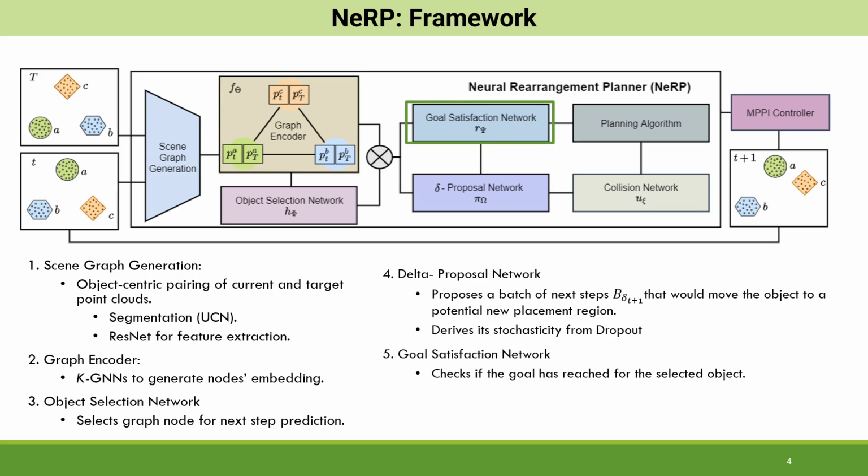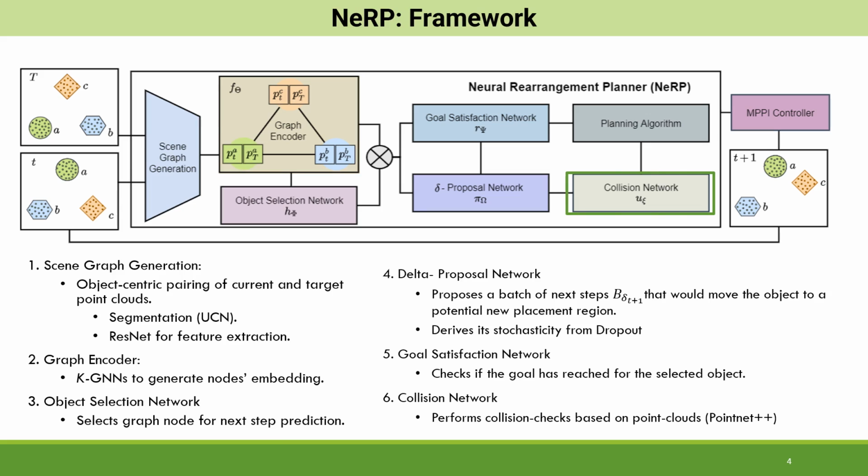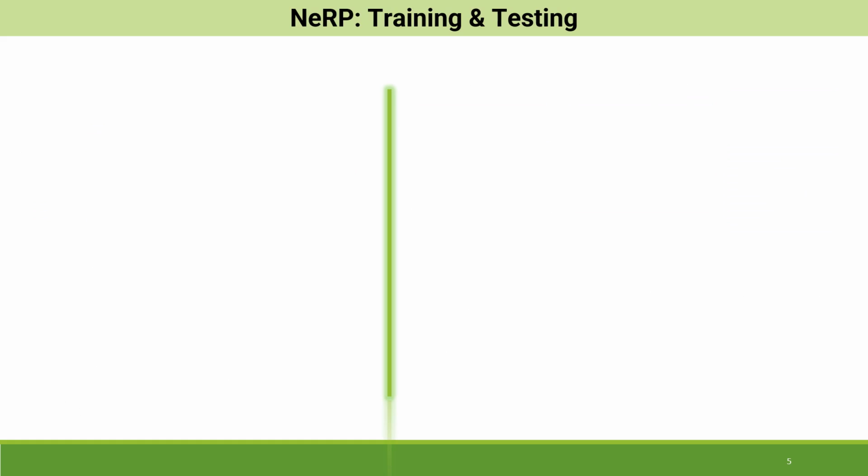The goal satisfaction network takes these delta proposals and the selected graph node embedding and predicts scores indicating whether the goal has been reached for the selected object. The clear network is a PointNet++ based module that takes two point cloud sets and predicts if they overlap or not. We generate these pairs between the selected object's future placement and other individual objects' current placement point clouds. Finally, given delta proposal, goal satisfaction, and clear scores, our predictive planning algorithm generates a collision-free placement mask for the underlying controller to execute the placement action, which leads to the next scenario in an iterative rearrangement planning process.